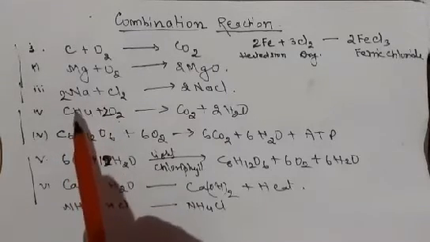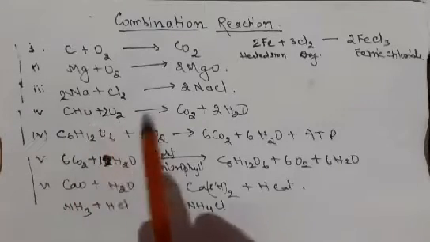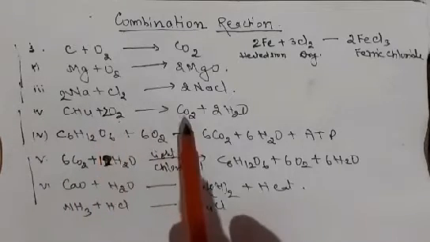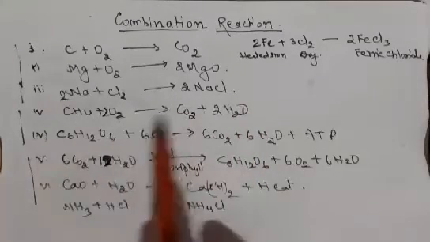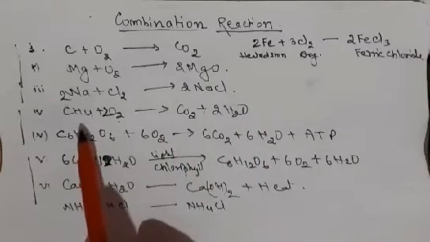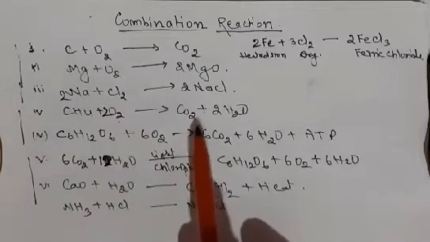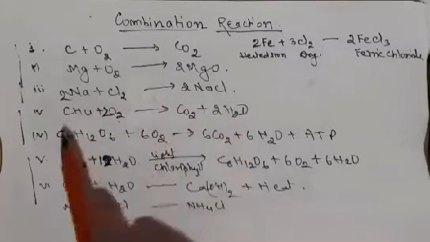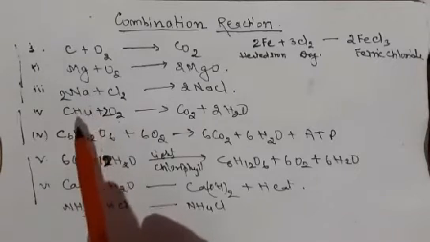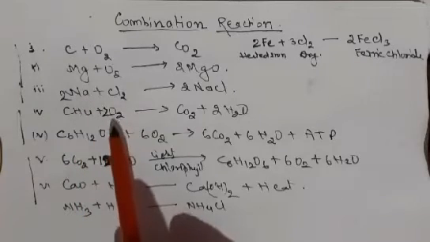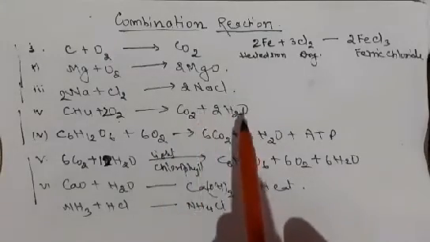But when methane reacts with oxygen or burns in presence of oxygen, carbon dioxide with water molecule is produced. So this is a combination reaction where methane combined with oxygen, producing carbon dioxide. Here the methane, that is a compound, combined with the element oxygen and forms two compounds, carbon dioxide and water.